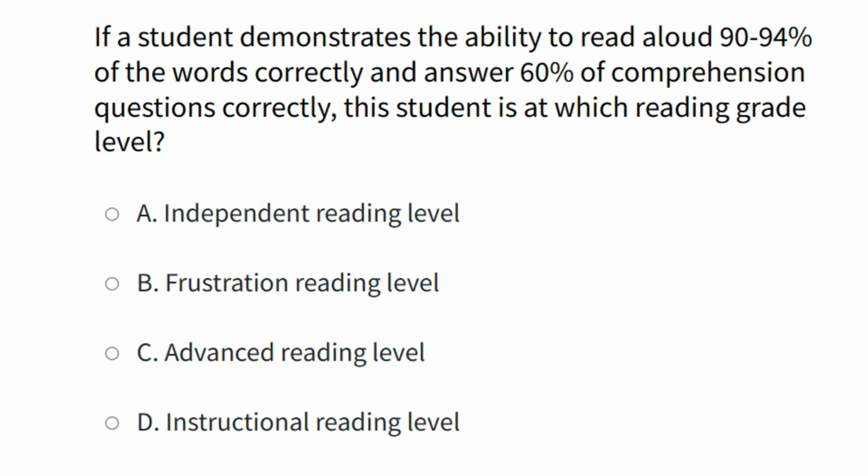But first we go to question 5. If a student demonstrates the ability to read aloud 90 to 94% of the words correctly and answer 60% of comprehension questions correctly, this student is at which reading grade level? A. Independent reading level. B. Frustration reading level. C. Advanced reading level. D. Instructional reading level. The correct answer is letter D, instructional reading level.